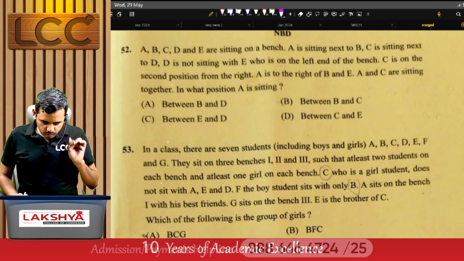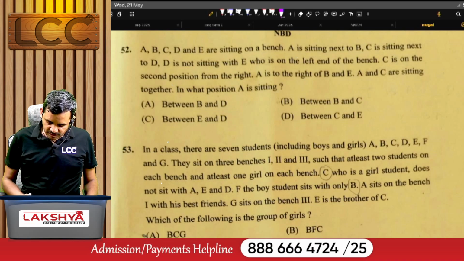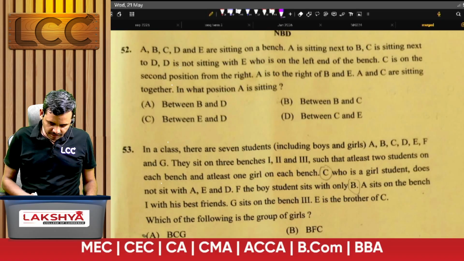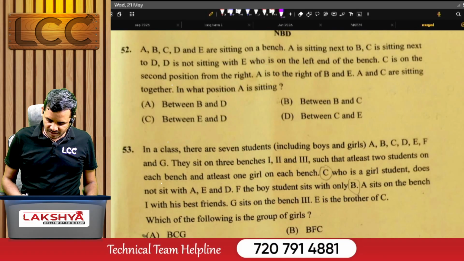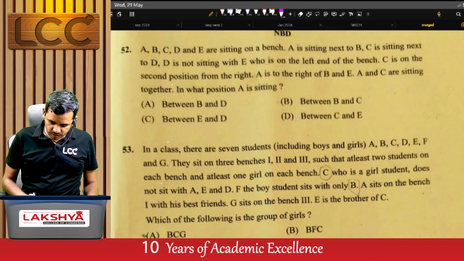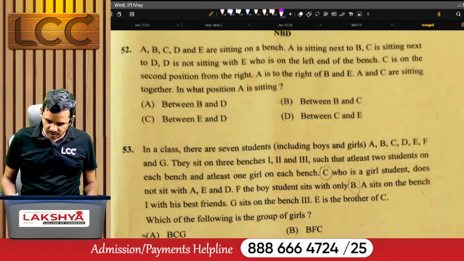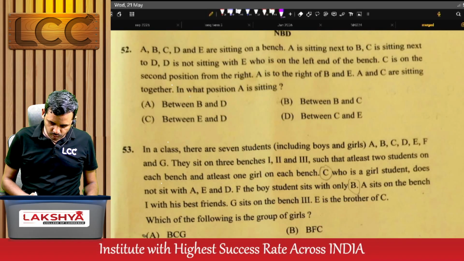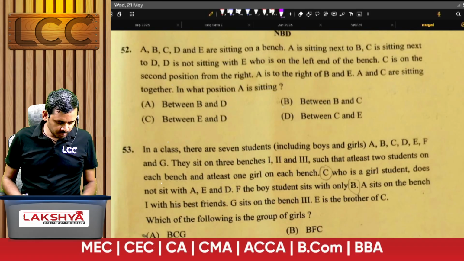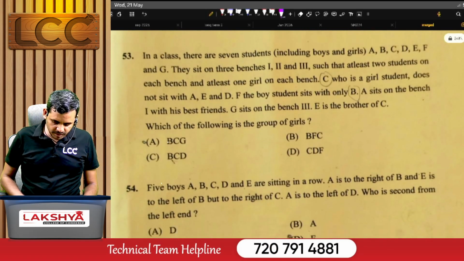Next, see problem number 52. A, B, C, D, E are sitting on a bench. A is sitting next to B. C sits next to D. D is not sitting with E, who is on the left end of the bench. C is in the second position from the right. A is to the right of B and E. A and C are sitting together. In what position is A sitting? See, for this question the right answer is B.